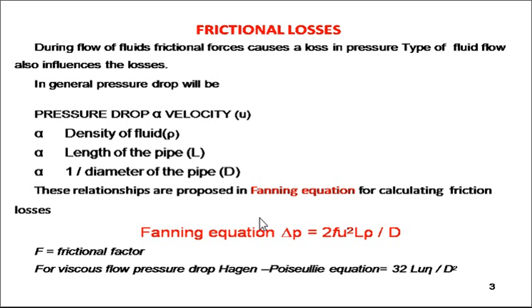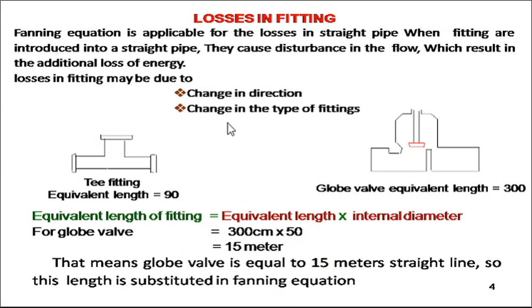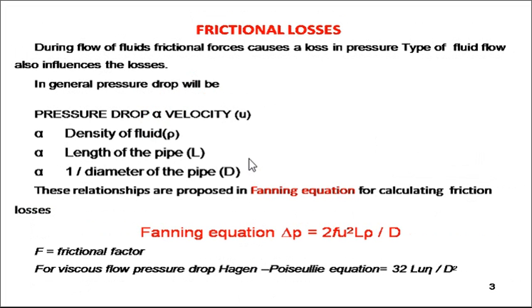When we talk about low pressure drop, we have to recall the Hagen-Poiseuille equation, which is 32 L U eta divided by diameter squared. These different equations give information about how the frictional loss can be calculated.